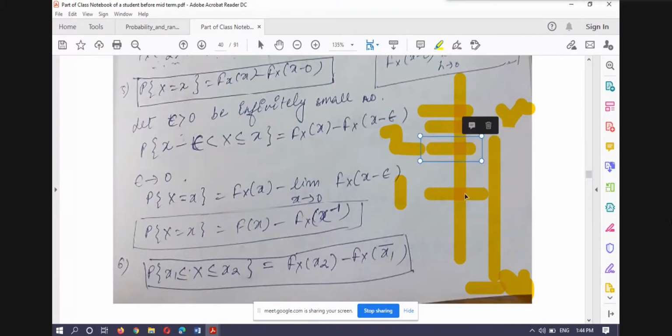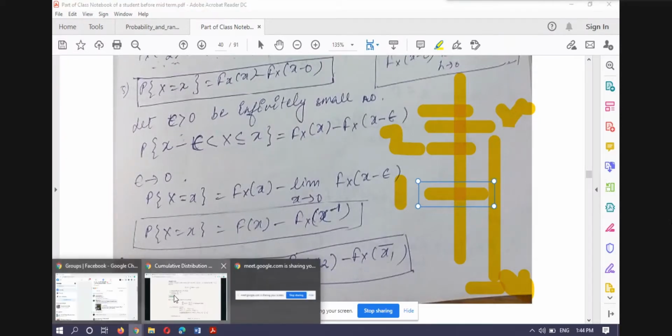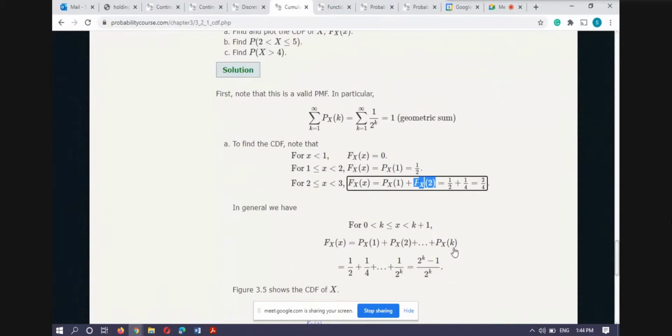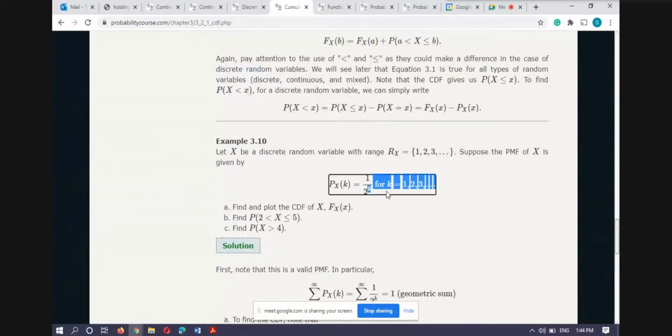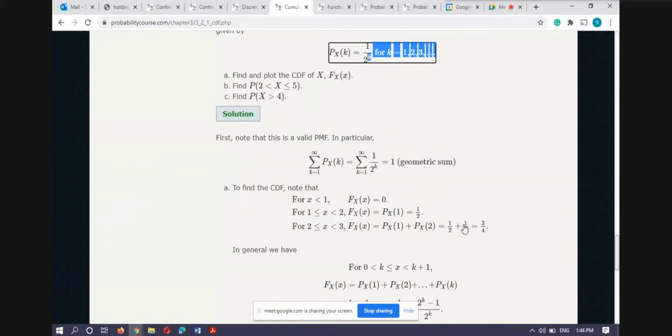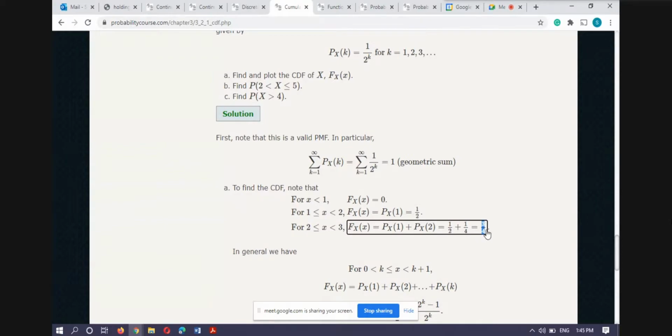So when I write the probability of this event, I write like this, 1 and 2. The probability that X equals 1, I use this formula and substitute k equal to 1. The probability that X equals 2, I use this formula again, and 1 by 2 raised to power 2 is 1 by 4.